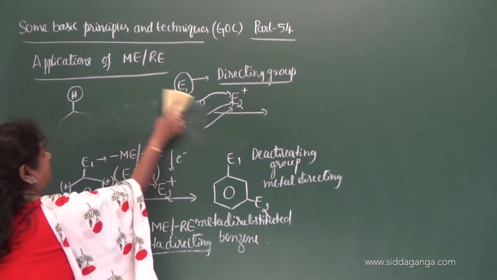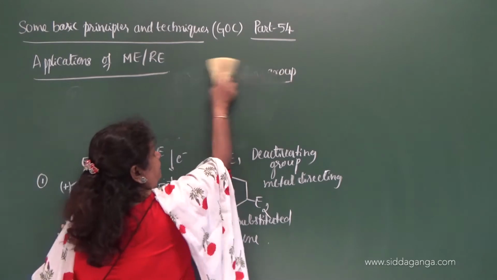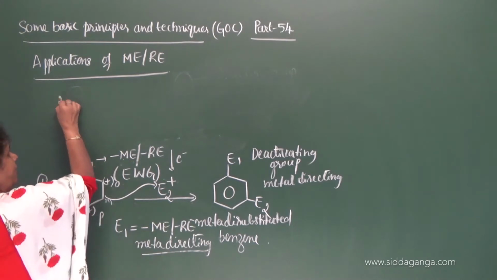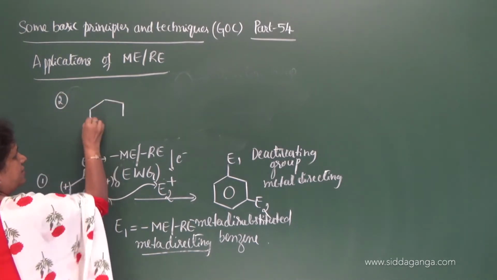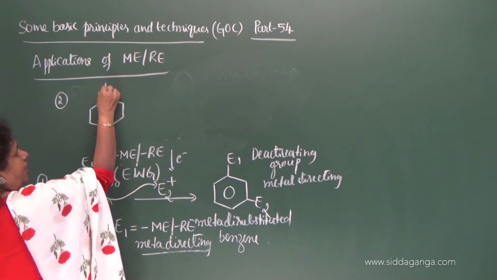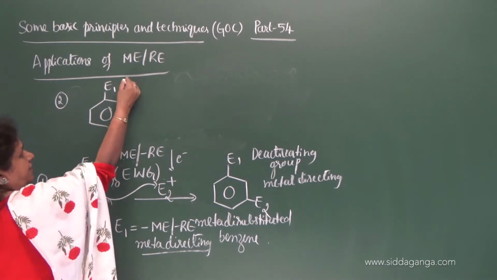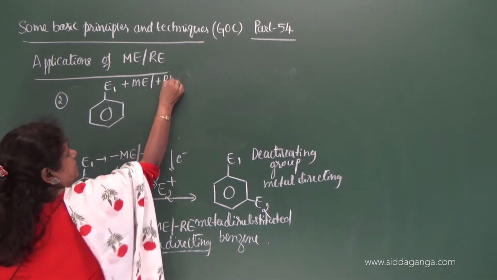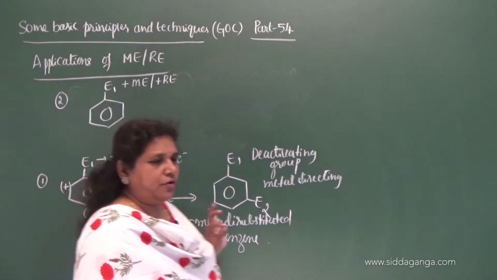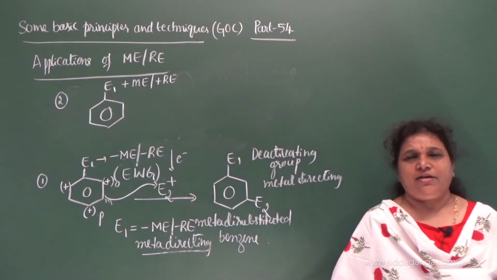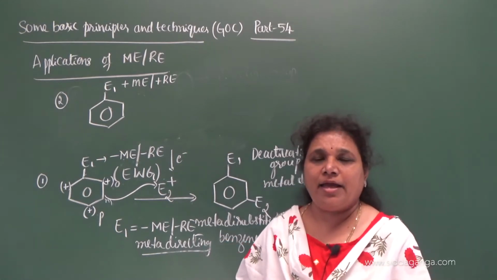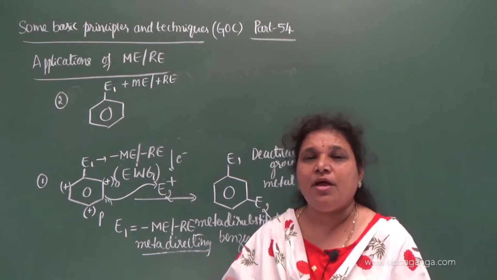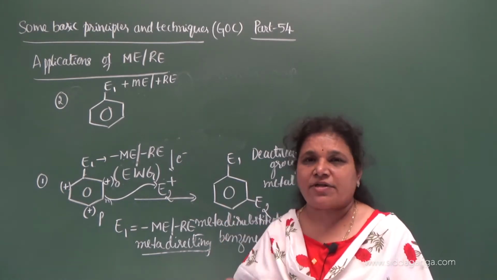If a group with a positive mesomeric effect or the positive resonance effect is present, so here is a benzene ring which is already substituted with E1. Let this group be with the positive mesomeric effect. If a group is with the positive mesomeric effect, the key atom contains at least one lone pair of electrons. That is the identification of the group with positive mesomeric effect or the positive resonance effect.